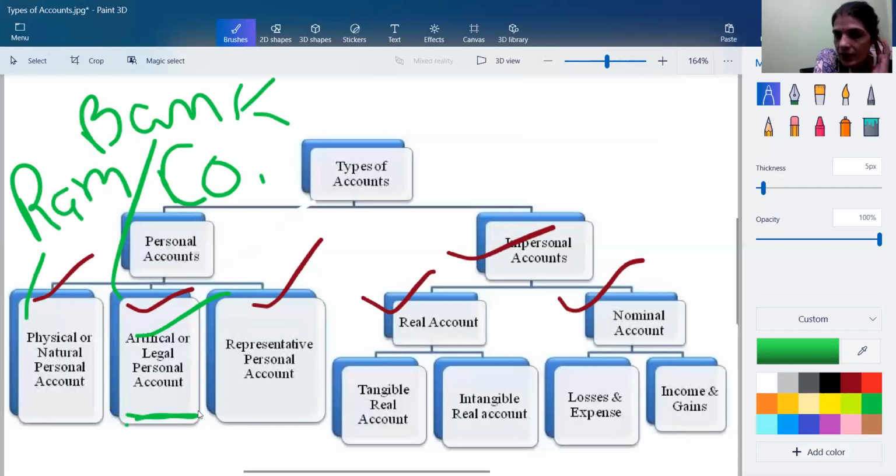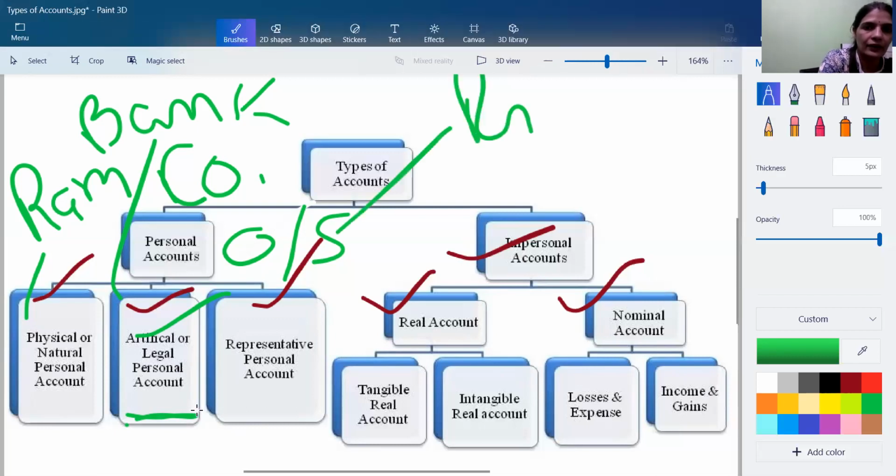In the representative personal account, whenever we are dealing with any outstanding interest, outstanding rent, or outstanding expenses, they all come under our representative personal account. So we have outstanding and we have prepaid. Every expense which is outstanding, prepaid, or advanced comes under the representative personal account.